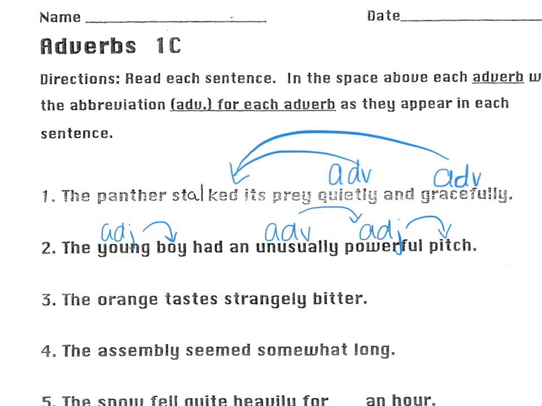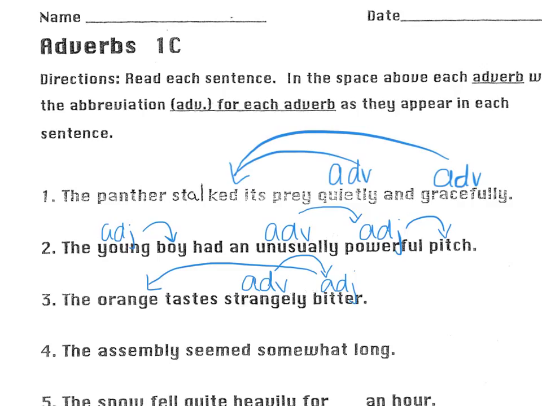Number 3, the orange tastes strangely bitter. In this case, let's start with our ly, strangely. It answers the question, how bitter? Strangely bitter. And what is bitter describing? If strangely is an adverb and it's modifying bitter, then bitter must either be a verb, an adjective, or an adverb. In this case, what is bitter? The orange. We know orange is a noun. Therefore, bitter is the adjective describing the orange.